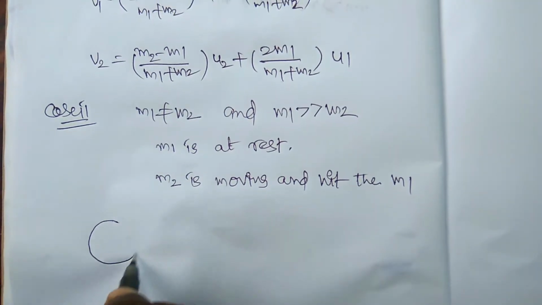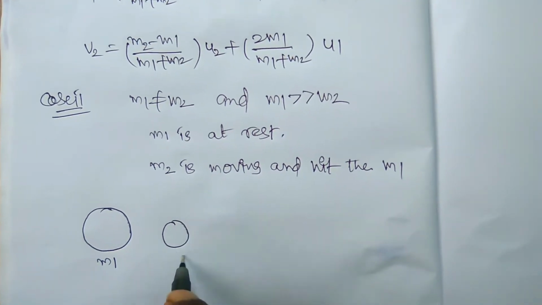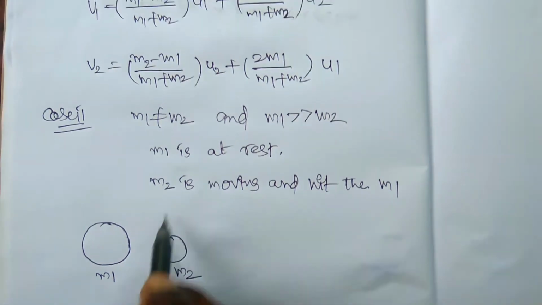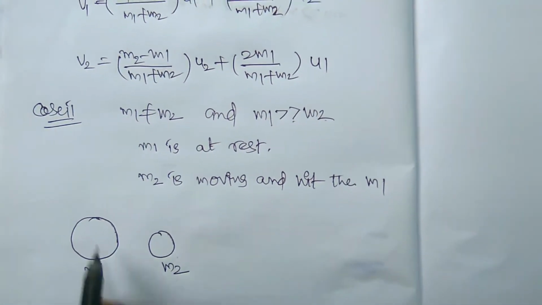This is the first body, mass m1. This is the second body, mass m2. Here m1 is very much greater than m2.